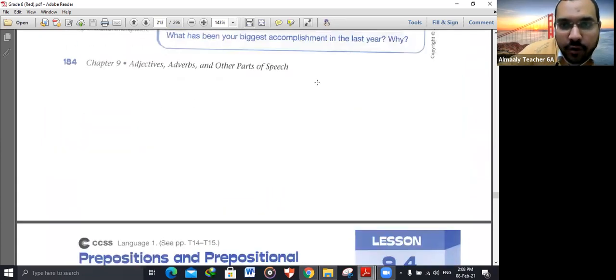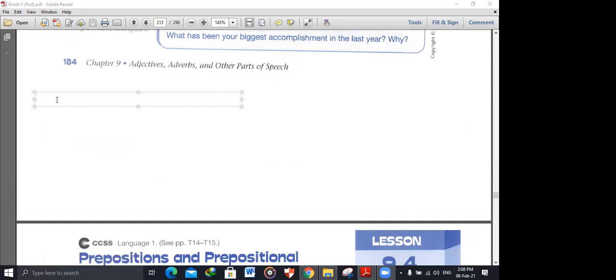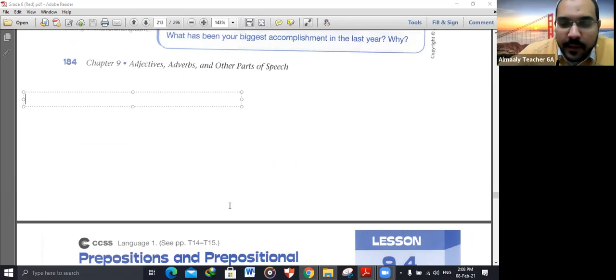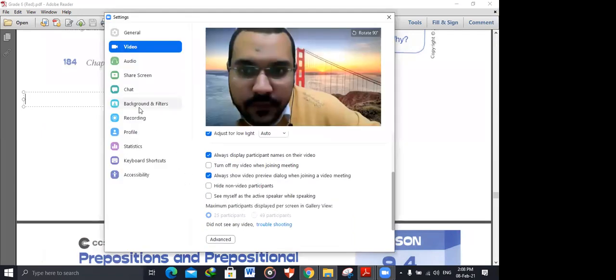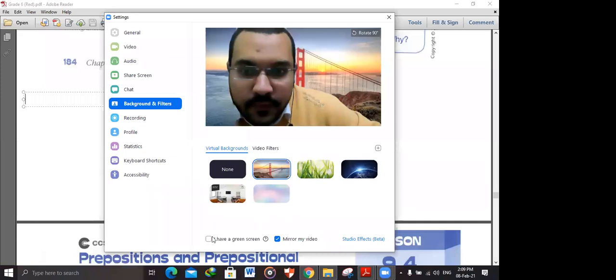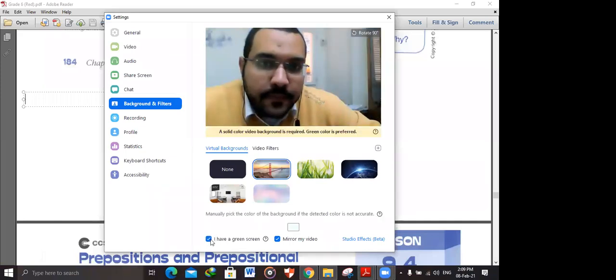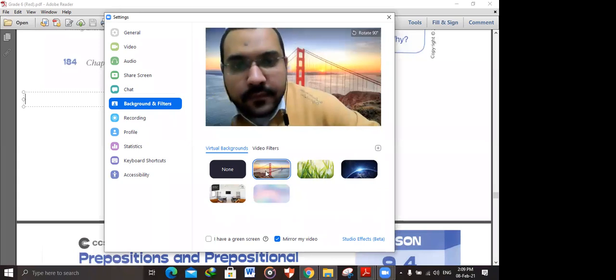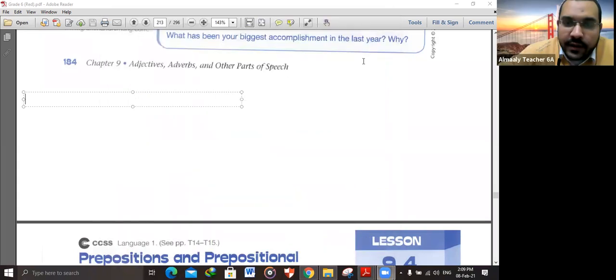Who can form a prepositional phrase, please? Raise your hand. Who can form a prepositional phrase? Yes, Yemen. Form any prepositional phrase. Okay. Like between the chair and the ground.